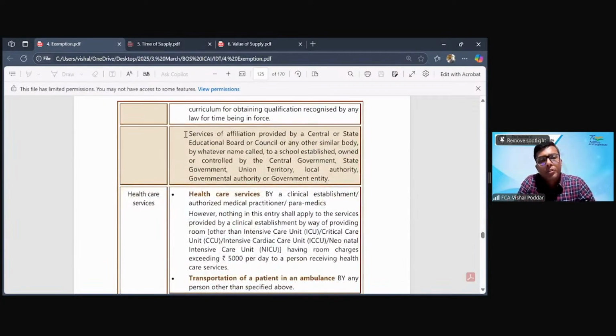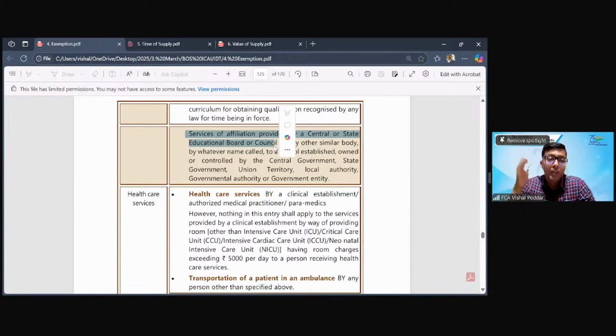Then there is one more exemption, which is service of affiliation provided by the Central or State Education Board or Council. Now, what is this? You'll find that many schools, colleges use this phrase, affiliated to, and then they write some name that they are affiliated to center or state or some board, etc. Now, for this, they are supposed to pay some affiliation fee. The question was, they are paying affiliation fee to some university or some board with which that school or college is affiliated. But that is not a fee which is charged by the school or college to the students.